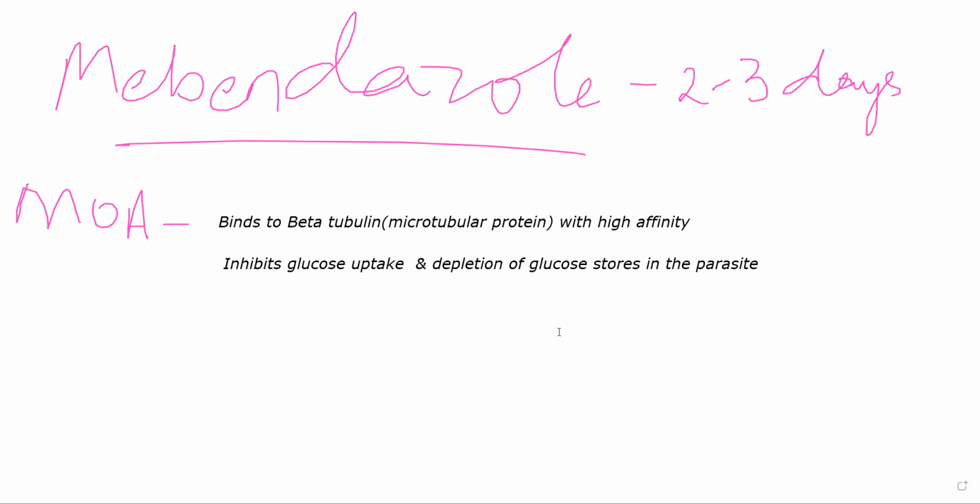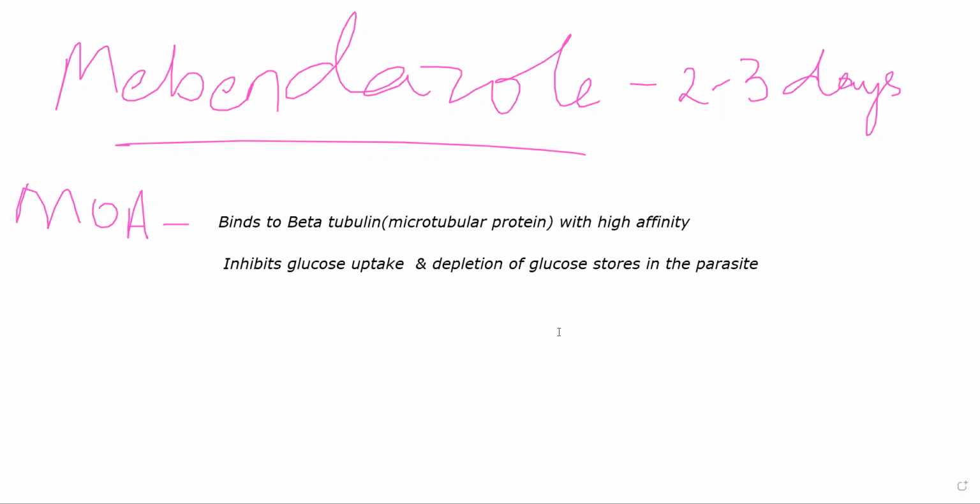Other than that, mebendazole is also entering into the worm and depleting whatever glucose store the parasite has. Essentially, because of this, over time the worm will die. If there is no energy, metabolic processes will not occur. If you're not able to eat food, your metabolic processes will severely shut down. The same thing will happen with the worm.